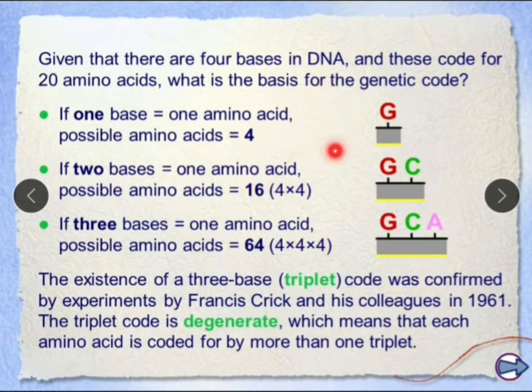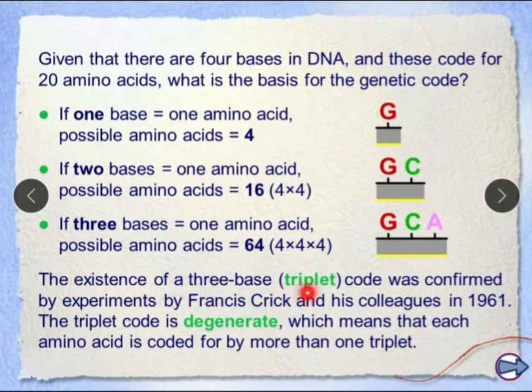So these two hypotheses were discarded, and a third hypothesis was proposed, in which 3 bases equal 1 amino acid, so the codons will be 4 into 4 into 4, that is 64. And these 64 codons are sufficient to code the 20 amino acids.